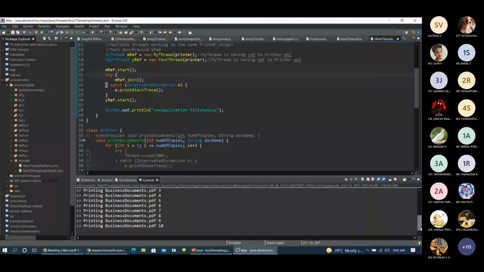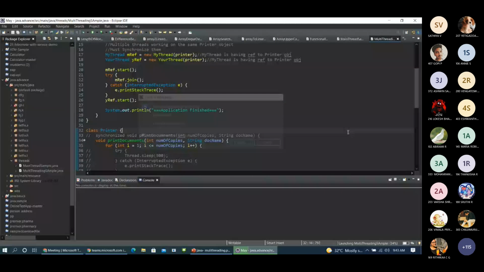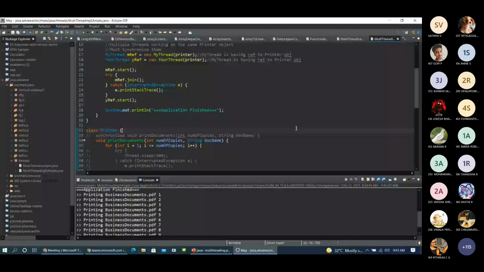Even if I do it a number of times, this will not get changed. How many times I do it, this execution will not get interrupted, because what my join method is doing is it will make that second thread wait till the execution of first thread gets completed. So this is how it is happening.